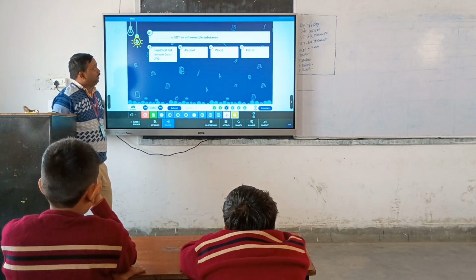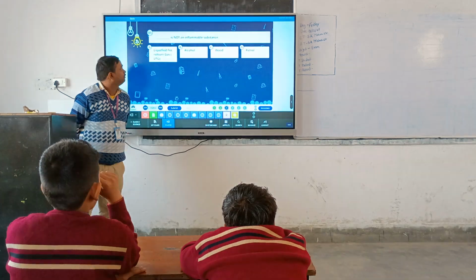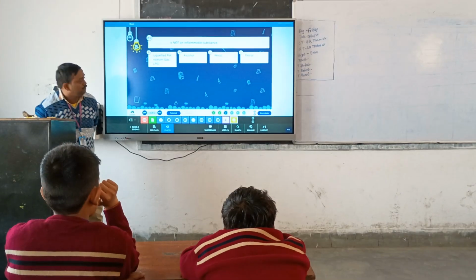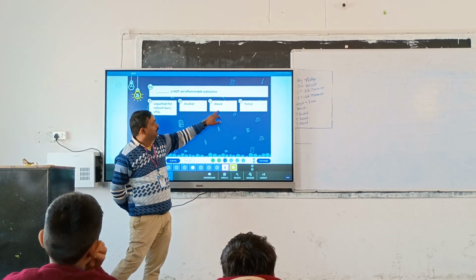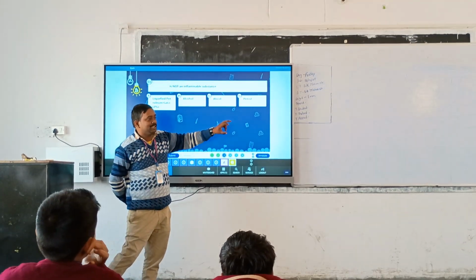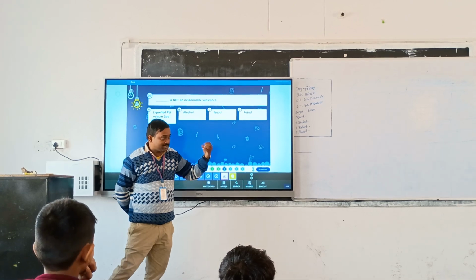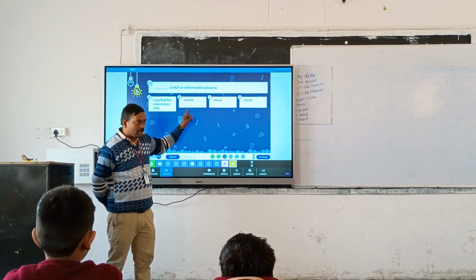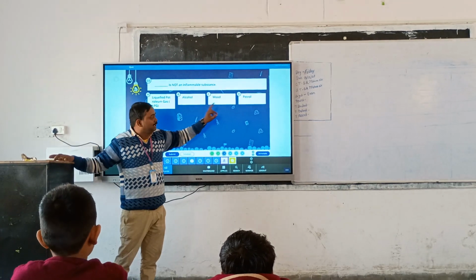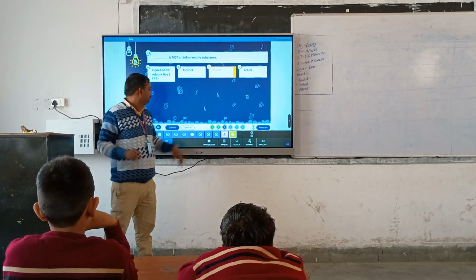Which is not an inflammable substance? Inflammable substances are those that can easily catch fire. LPG can, alcohol also, and petroleum.